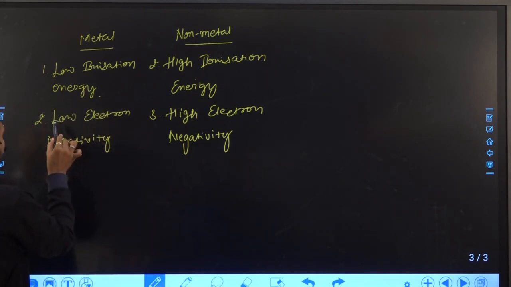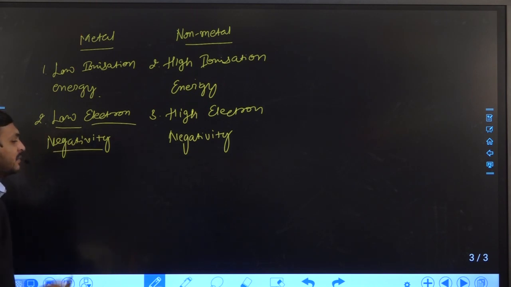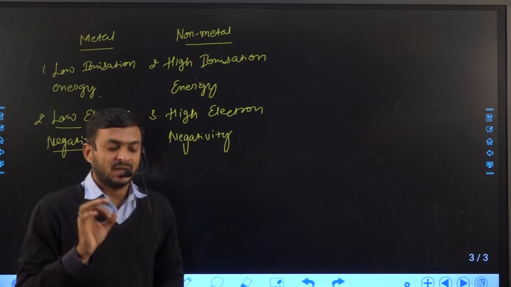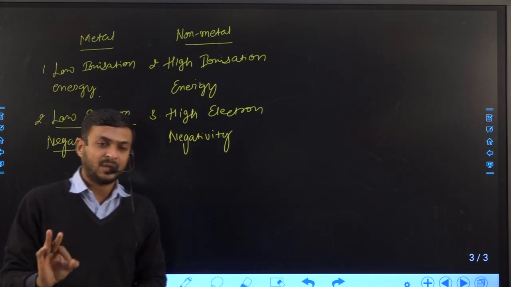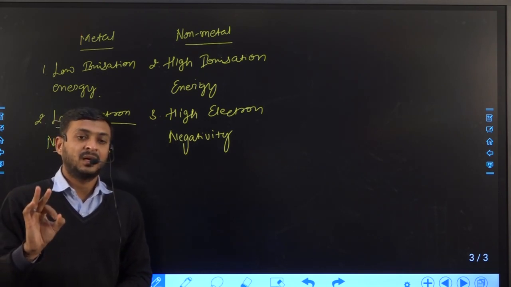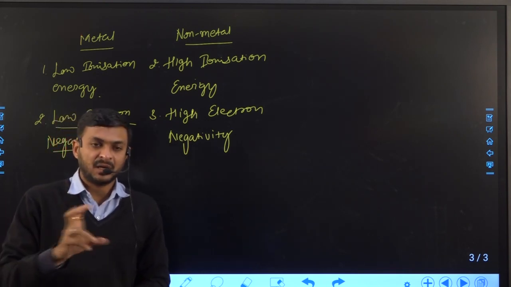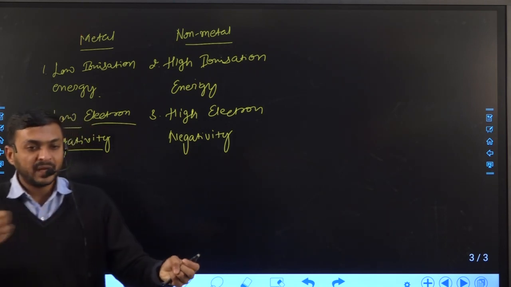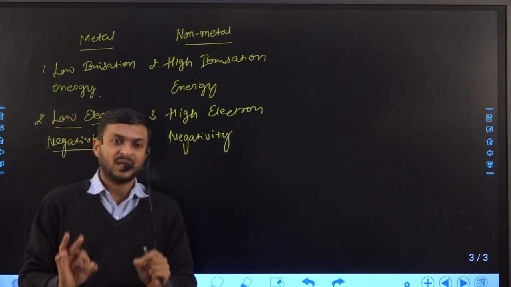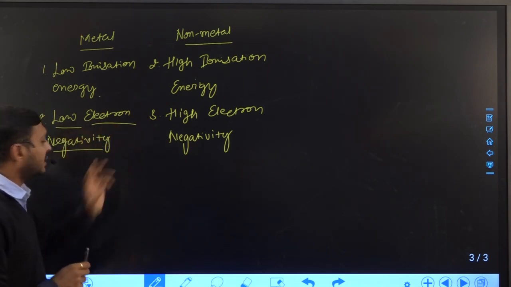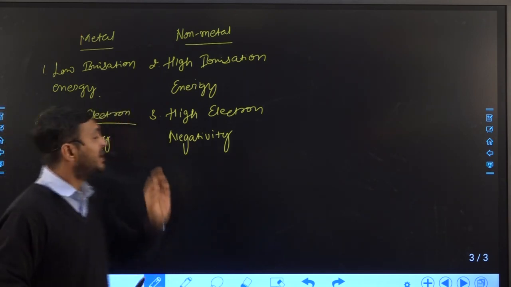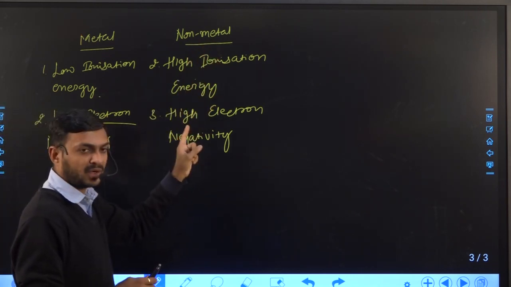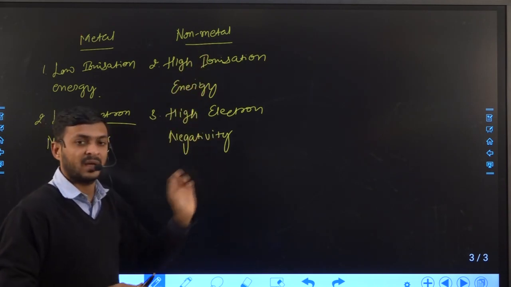Second thing is metal has a low electron negativity. So what is electron negativity? Electron negativity is nothing but the tendency of an element to attract electron toward itself. मतलब इलेक्ट्रॉन को अपनी ओर खींचने की जो टेंडेंसी होती है इसको हम बोलते हैं इलेक्ट्रॉन नेगेटिविटी. While in the case of metal, metal has a low electron negativity, while non-metal has a high electron negativity.